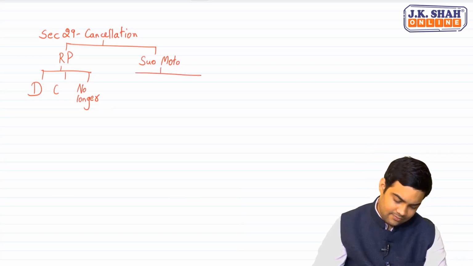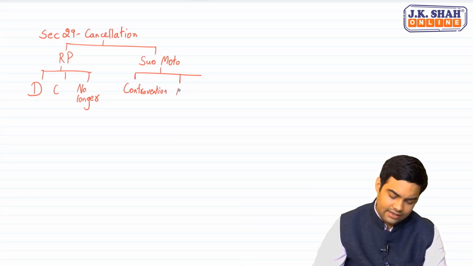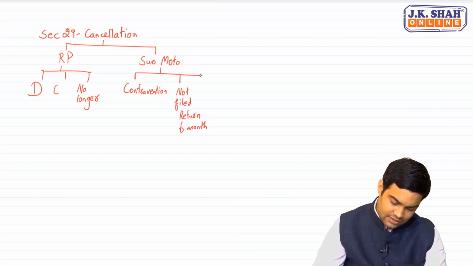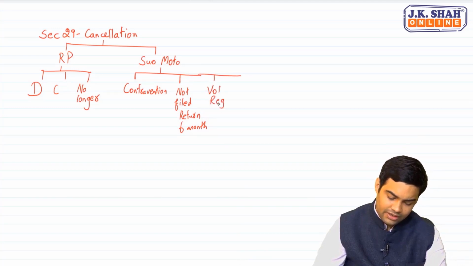See, first one is certain contraventions. I will come to this in a while. Second one is not filed return for 6 months. And for composition dealer, this will be 3 quarters. Third, I took voluntary registration but did not commence business for 6 months.